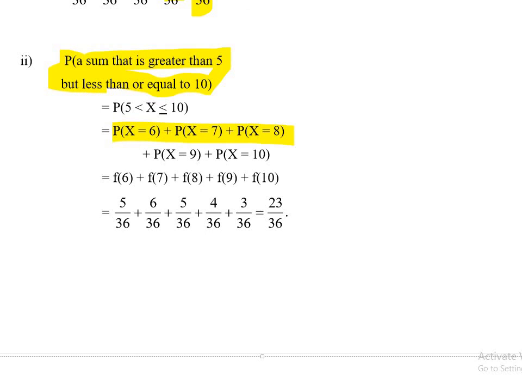So greater than 5 means 6, 7, 8, but less than or equal to 10, so we go from 6 to 10. If I add the probabilities from 6, 7, 8, 9, 10, I get this answer. So this is the second part of the question.